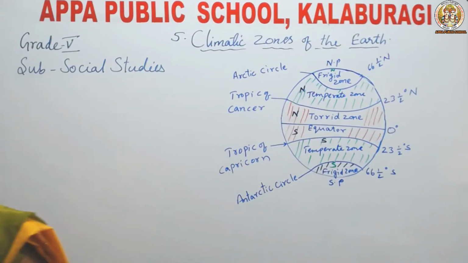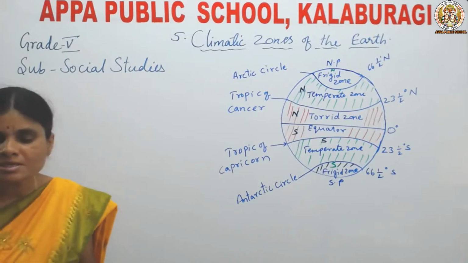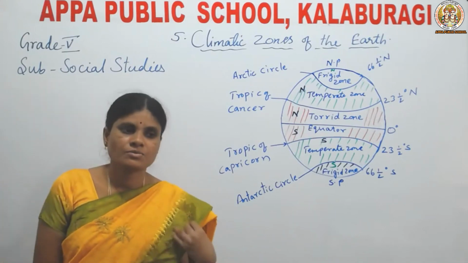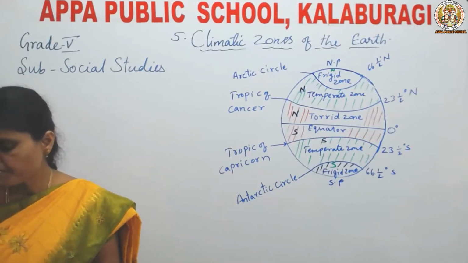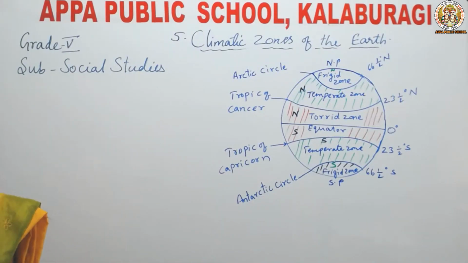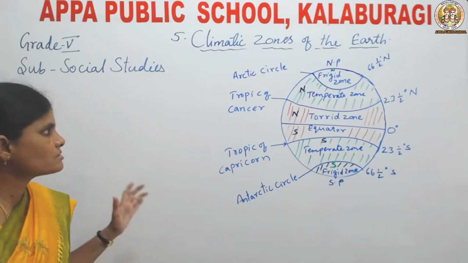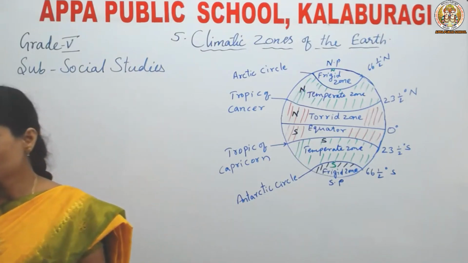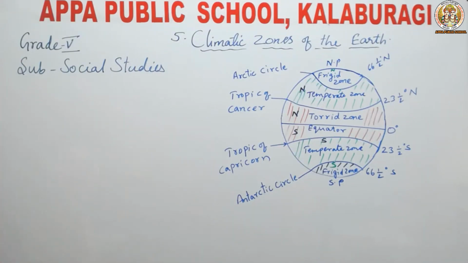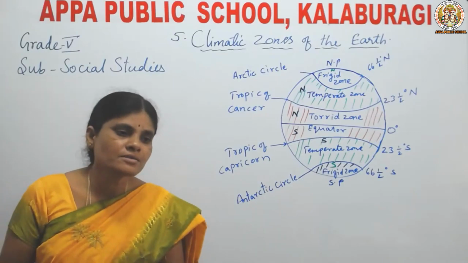Okay, what did you learn in the last class, children? You learned about what is weather, what is temperature, what is humidity, what is climate. Next, what affects the climate. All these things you learned in the last class. Today we are going to learn about the factors that affect the climate.